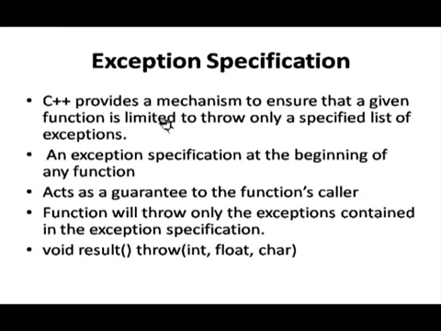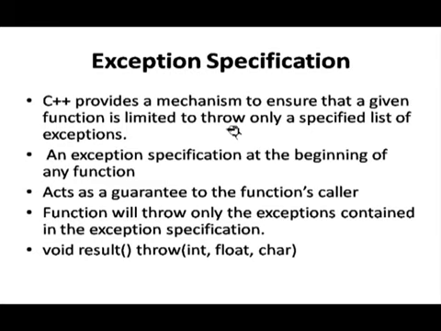Exception specification. C++ provides a mechanism to ensure that a given function is limited to throw a specific list of exceptions. Means one method can throw 3 to 4 exceptions or 5 exceptions, but we can specify what type of exceptions will be handled by our method.